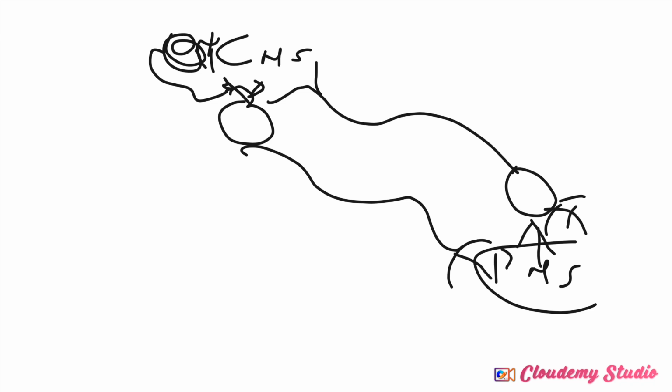The cell body and the dendrite of the sensory neuron are at the peripheral nervous system, but the axon is in the central nervous system. For the motor neurons, the dendrite is at the central nervous system, and the axon is at the what? At the peripheral nervous system. But for interneurons, the dendrites, the cell body as well as the axon, everything is found in the central nervous system. You understand? So that is basically based on their function.